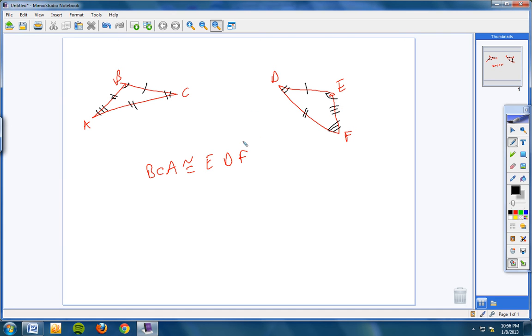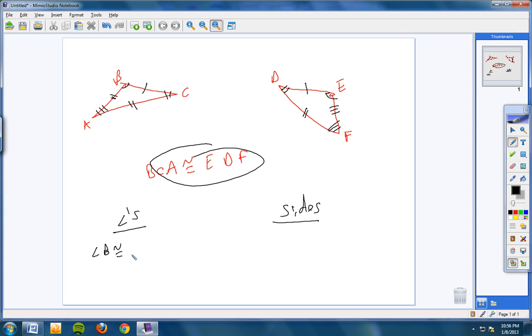So on the quiz tomorrow, I will expect you to be able to take a statement like this and mark the congruencies. And then, are you ready for this? You should be able to list out the corresponding angles, and you should be able to list out the corresponding sides. So you should be either listening really well right now or taking notes, like you would say angle B is congruent to angle E, so on and so forth. You should be able to state that side BC is congruent to side DE, so on and so forth.